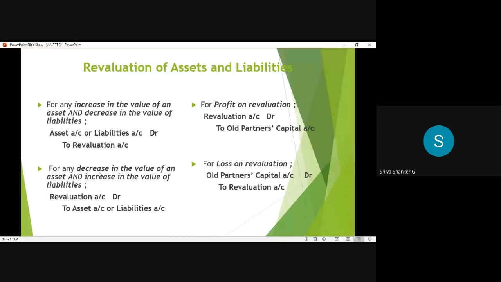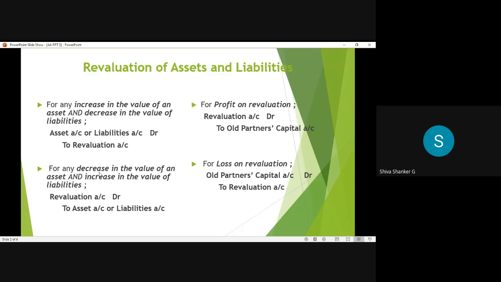Asset value increased is also a benefit, and liability value decreased also becomes a benefit to the business. So in this case, we credit revaluation account. And what we debit: if asset value increased, the asset account is to be debited. If liability value decreased, the liability account is to be debited. Okay. So first entry, asset account debtor to revaluation account, or liability account debtor to revaluation account.